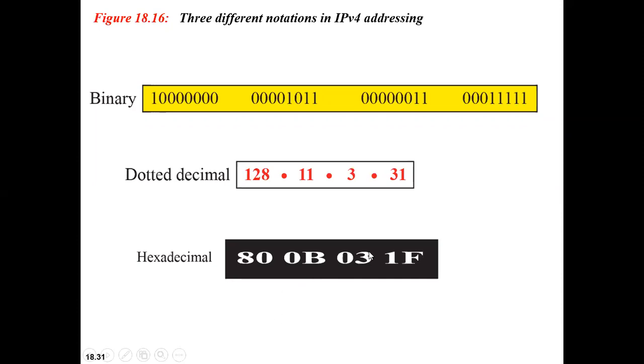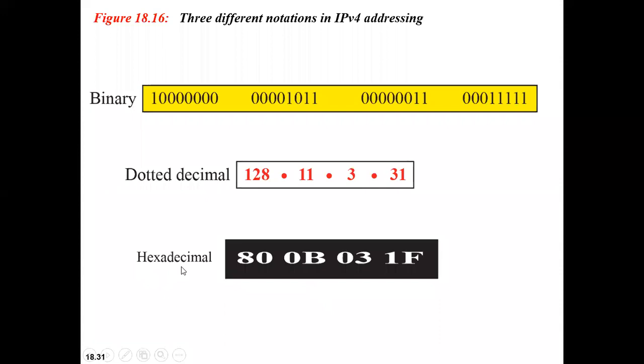What is hexadecimal? In hexadecimal representation, each hexadecimal digit, for example F1 is two separate digits, is equivalent to 4 bits. This means that a 32-bit address requires 8 hexadecimal digits. So how many does it require? It requires 8 hexadecimal digits. Is this clear?